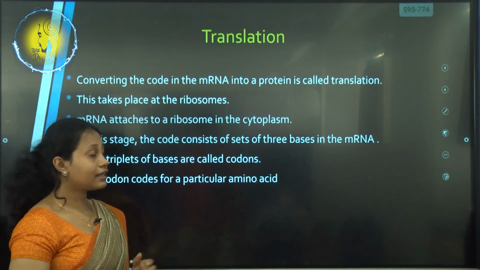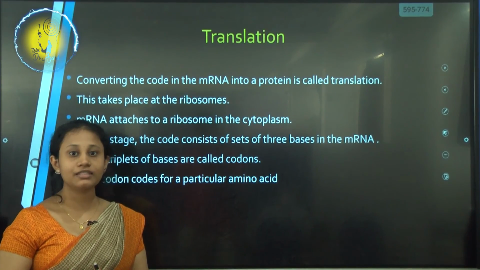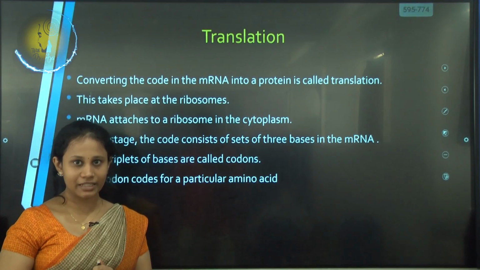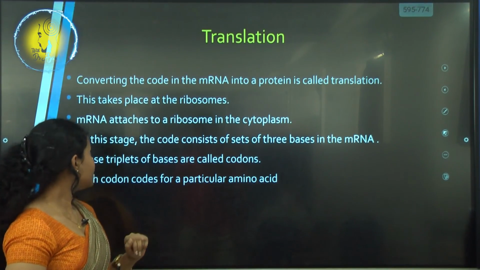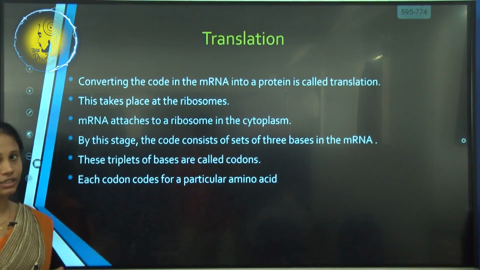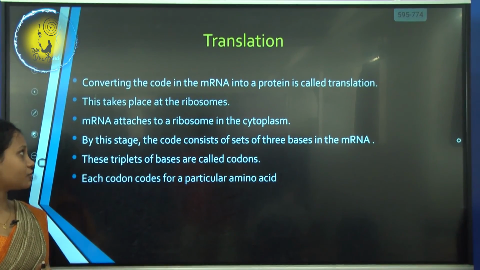The second stage of protein synthesis is translation. This happens in the ribosome of the cytoplasm. Translation is converting the code in the mRNA into a protein. That is what translation means.